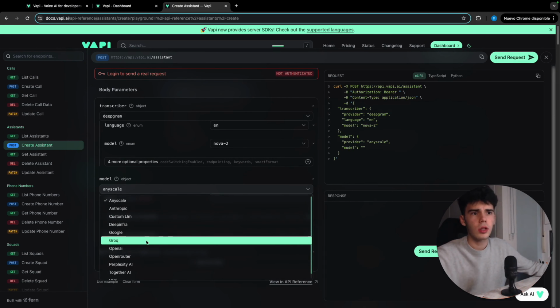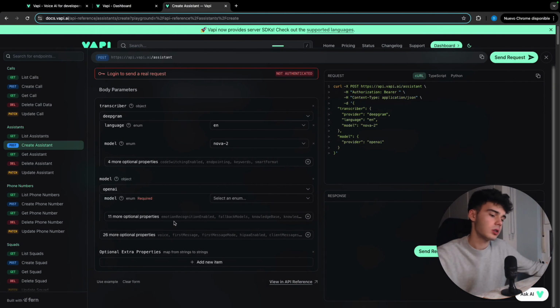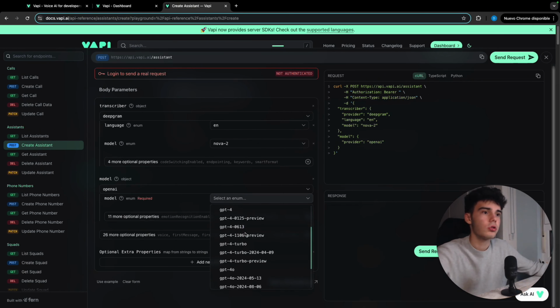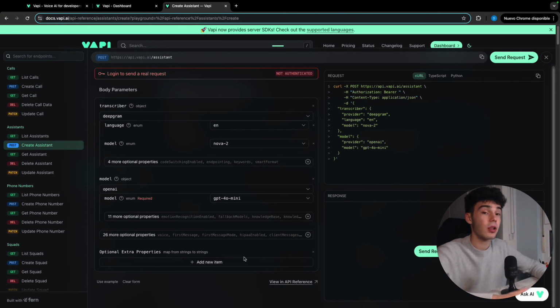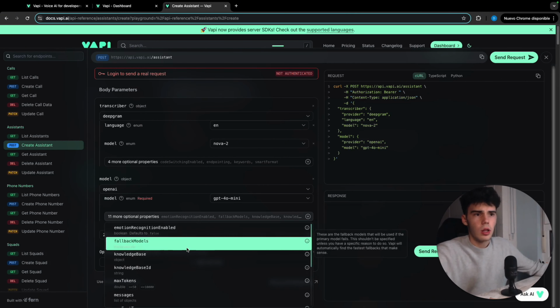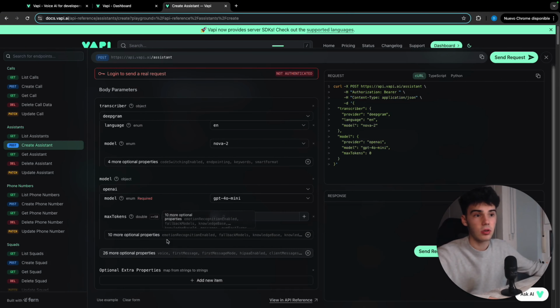We're going to go with an OpenAI model, which is normally what works best with this, or the most common one that we use, and it's going to be GPT-4o mini, which won't spend a lot of tokens, but the performance is also really good. Then let's go with max tokens. I usually like to leave it at 1000 for these types of agents, because if not, the conversation would be interrupted in the middle of what the agent is saying.